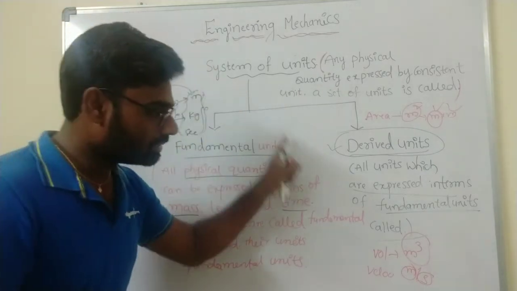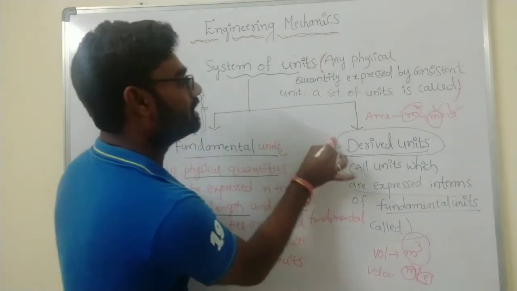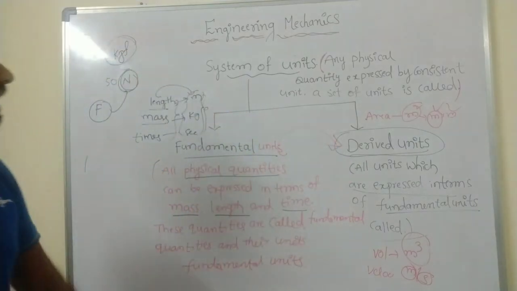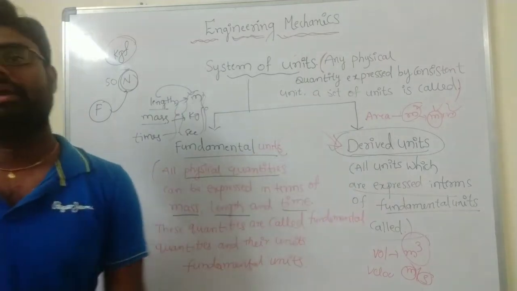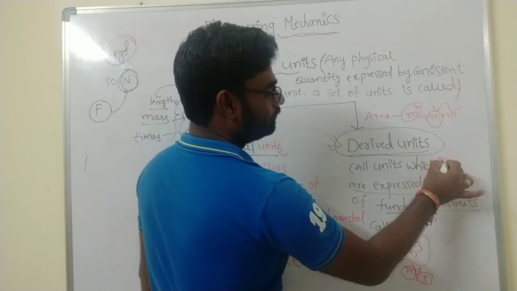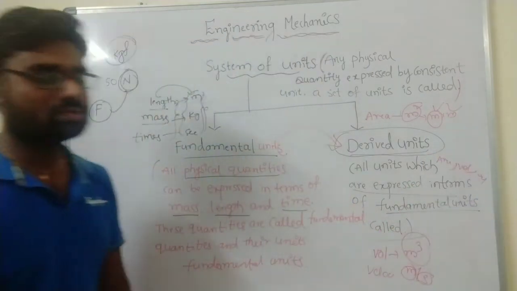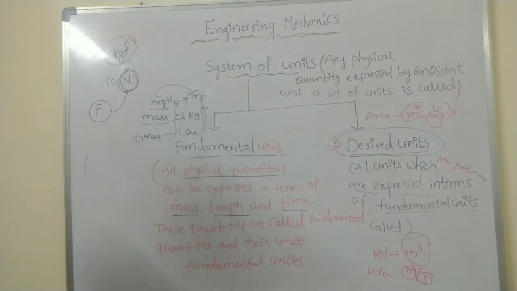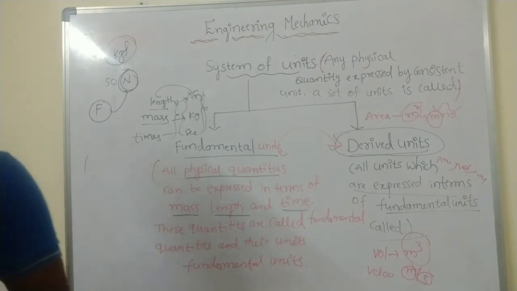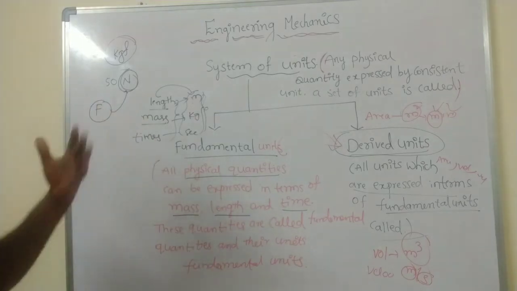Please remember this point: all units expressed in terms of fundamental units are known as derived units. Examples are area, volume, velocity, moment, etc. Clear? You already know the definitions of fundamental units, derived units and system of units.